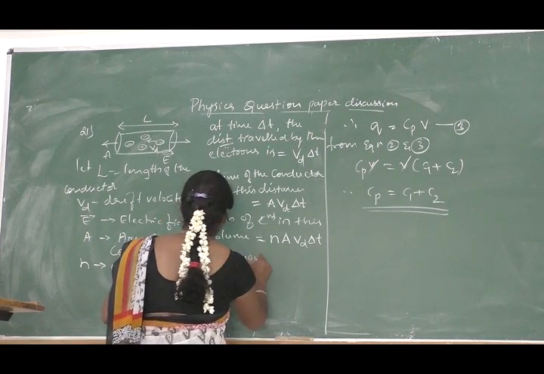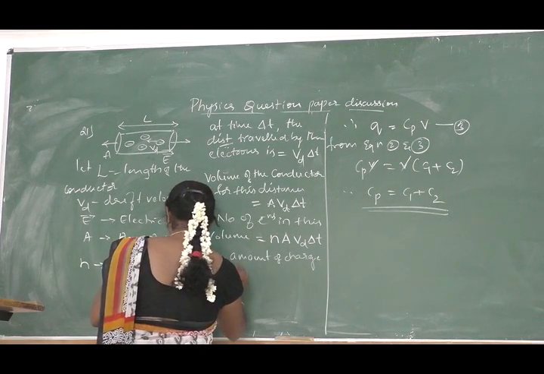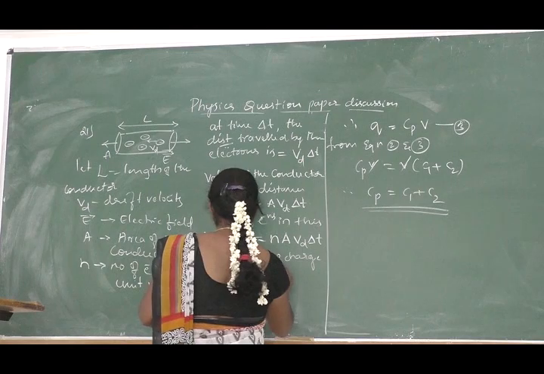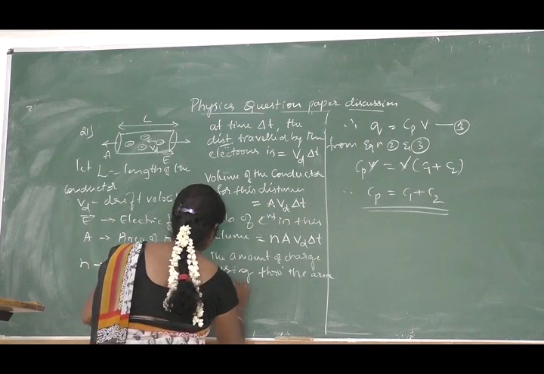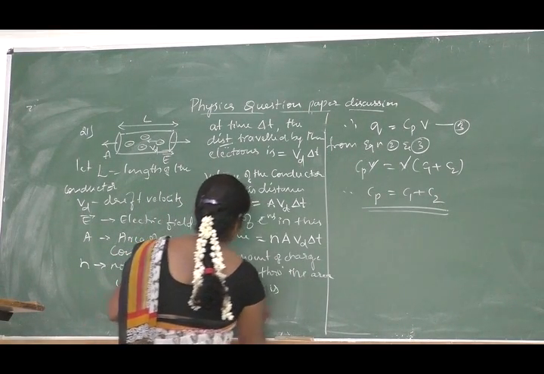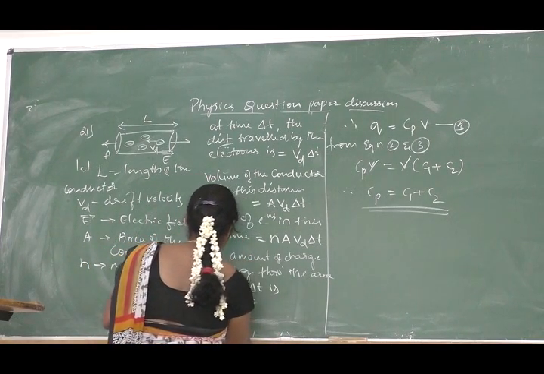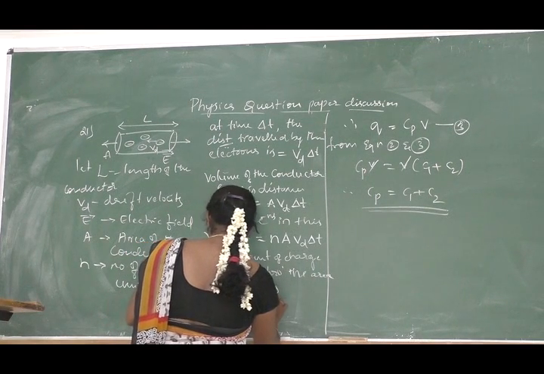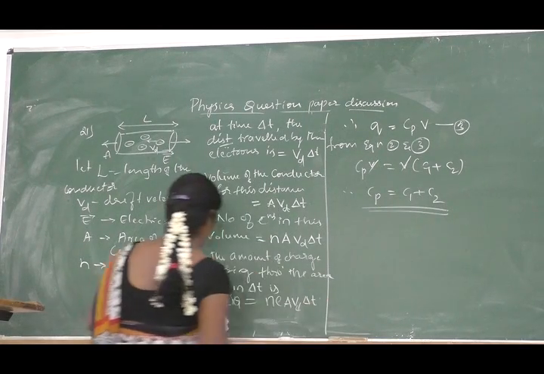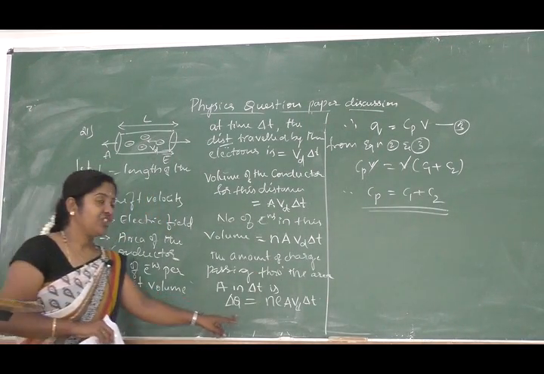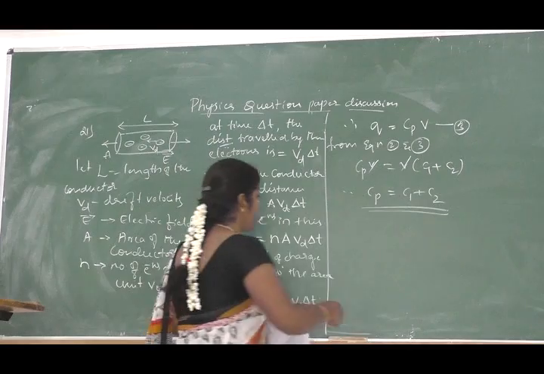Now the amount of charge passing through the area A in time delta T is given by delta Q, which is equal to N E A Vd into delta T. So the charge which is passing through this volume is given by N E A Vd into delta T.